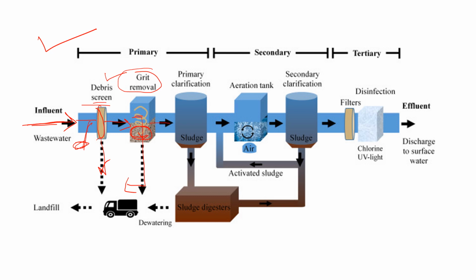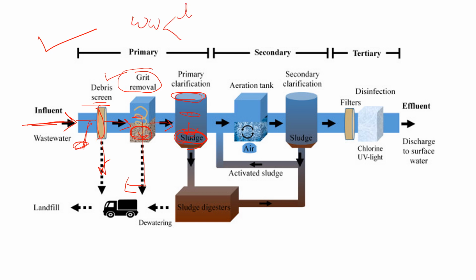Then the water enters the primary clarification. Here the wastewater is separated into liquid form and solid form. The solid material deposited at the bottom of the clarifier is known as sludge, and the liquid portion is known as sewage.